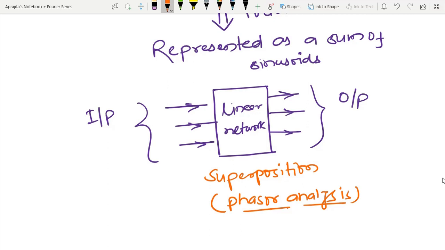And in order to represent a non-sinusoidal periodic signal as some kind of sum of sinusoidal signals, I am going to use the concept of Fourier series. So now I am going to begin with one class of Fourier series, that is also called the trigonometric Fourier series.